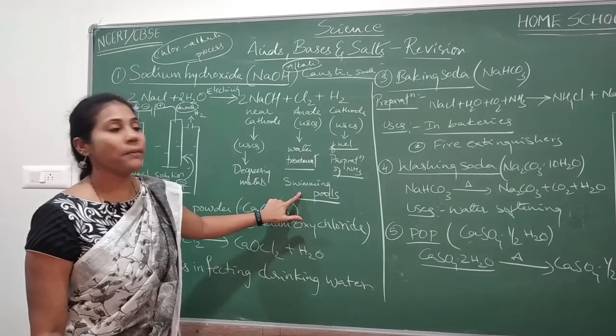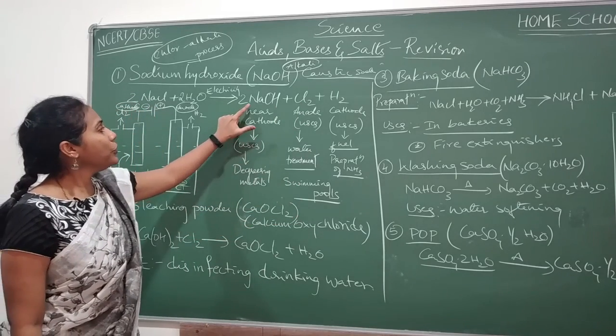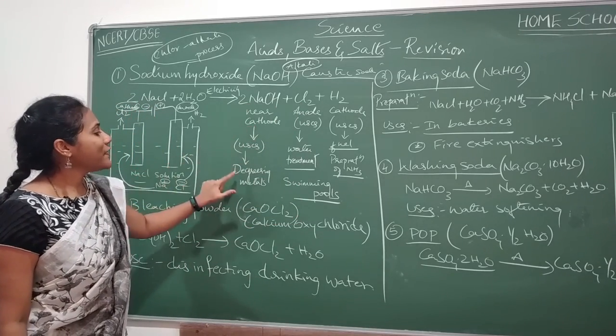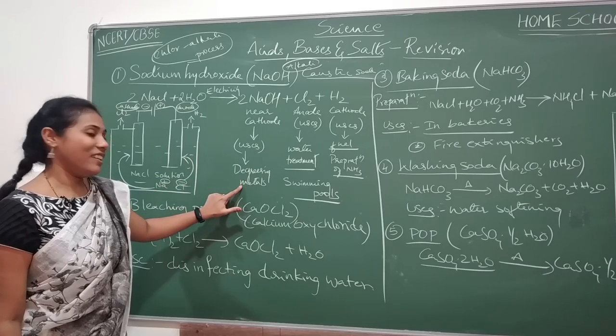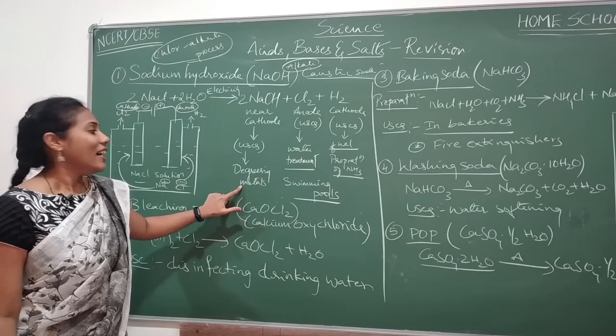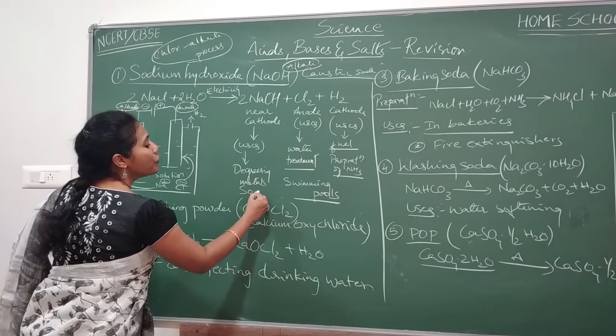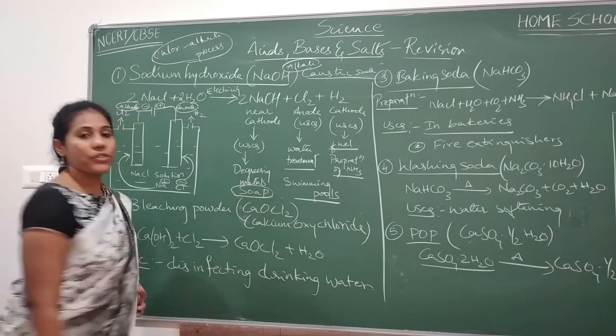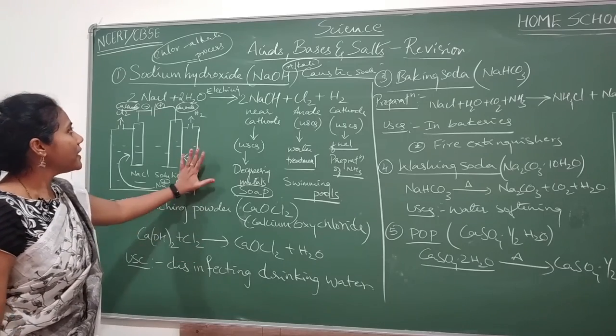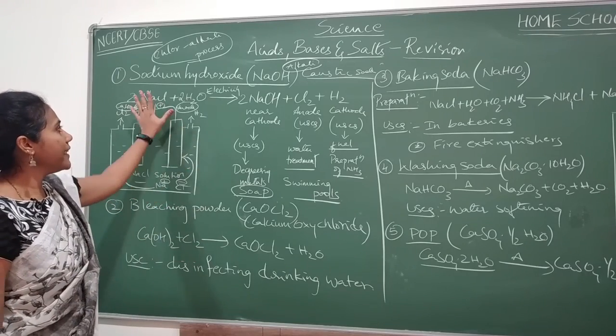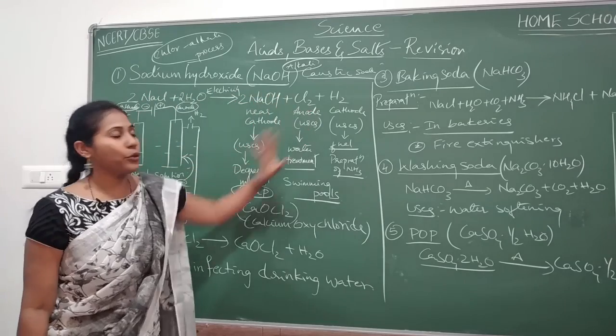Coming to the uses of NaOH, it is used as a degreasing agent for metals, and it is also used in the preparation of soaps, in the soap industry. So this is about NaOH, its preparation and uses.